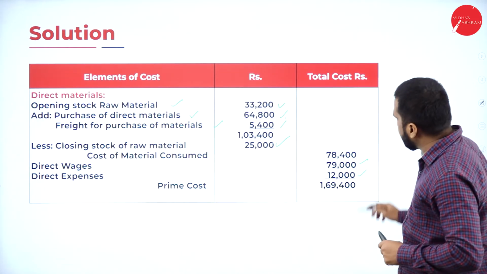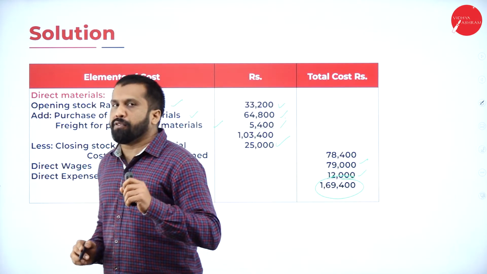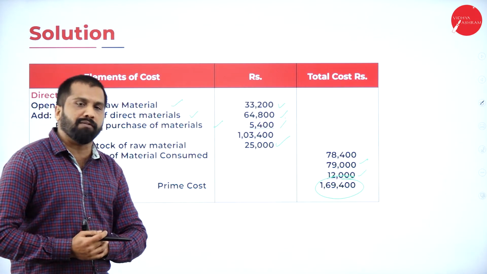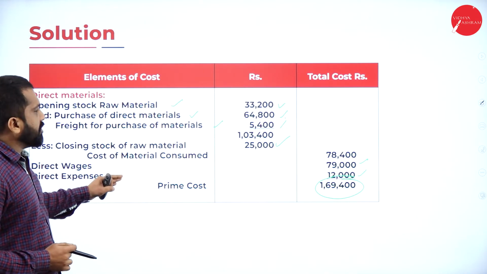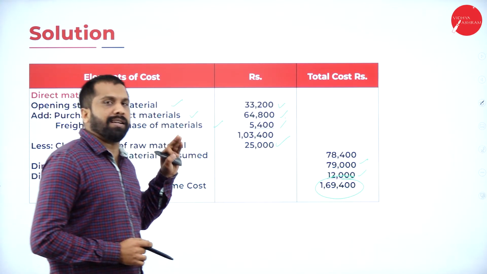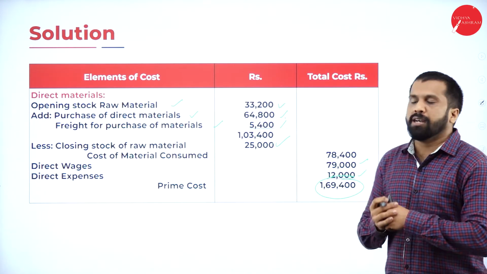What is the final answer? Your prime cost is 1,69,400. Only one thing you are supposed to deduct, that is closing stock of raw material. Except closing stock of raw material, everything will be added. Now, we're done with this, your first part up to prime cost.